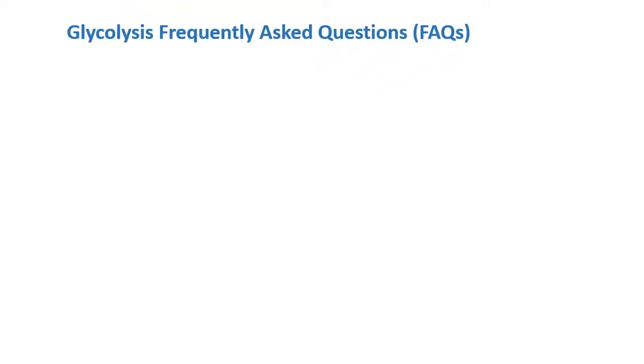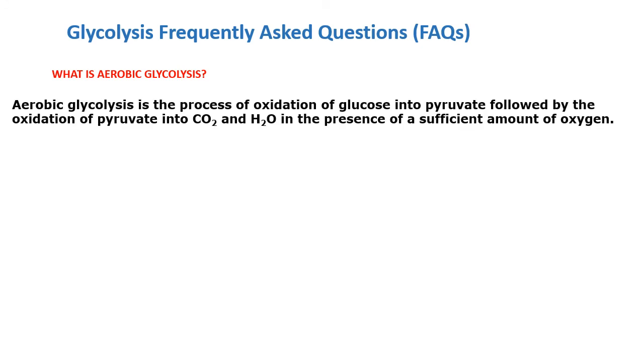There are some frequently asked questions about glycolysis. Pause the video and try to answer this question: what is aerobic glycolysis or respiration? Aerobic glycolysis is the process of oxidation of glucose into pyruvate, followed by oxidation of pyruvate into carbon dioxide and water in the presence of a sufficient amount of oxygen.